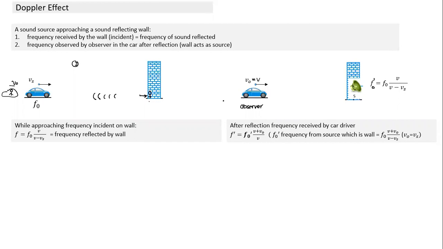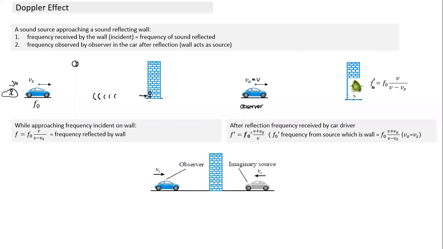And if the observer is sitting in the same car, VO will become Vs. If there are 2 cars, one car is creating sound and the observer is sitting in another car moving with the velocity VO, they will have different values. But what we have done here, we can take a simpler case also. We had solved in 2 steps, and it's possible to combine 2 steps into one. How do we combine 2 steps into one?